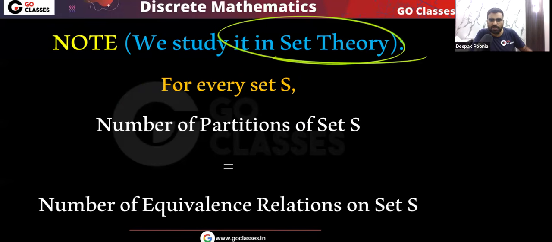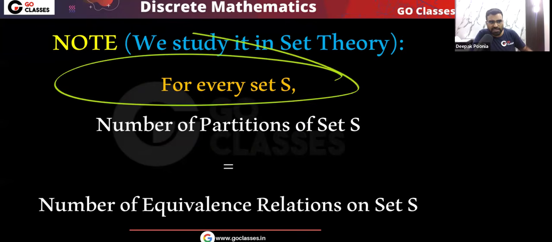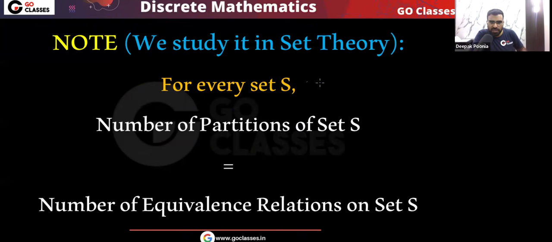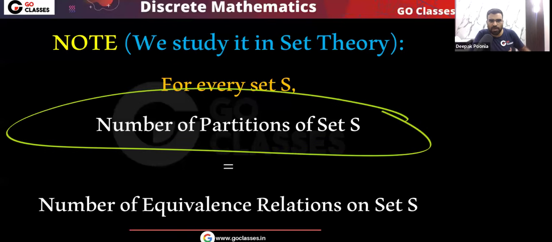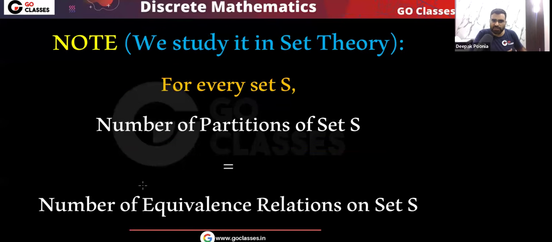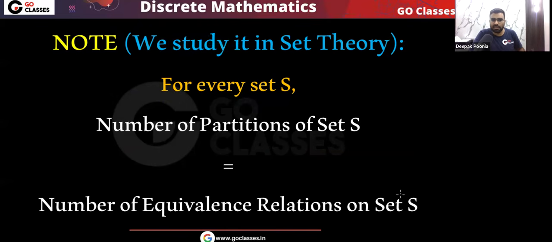This we study in the set theory. This point is that for every set S, the number of partitions of set S is the same as the number of equivalence relations on set S. So remember, whatever set S is given to you, if they ask you how many equivalence relations are possible on this set S, that will be the same as the number of partitions of set S. You can just count how many partitions are there for set S, and that will be the answer. So this is a very important result from set theory: for every set S, the number of partitions of set S is the same as the number of equivalence relations on set S.